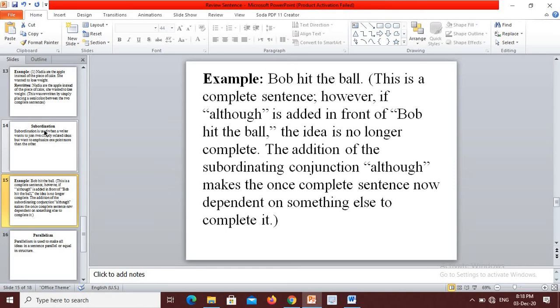Now look at the example. Bob hit the ball. This is a complete sentence. However, if "although" is added in front of "Bob hit the ball," the idea is no longer complete. The addition of the subordinating conjunction "although" makes the one complete sentence now dependent on something else to complete it.